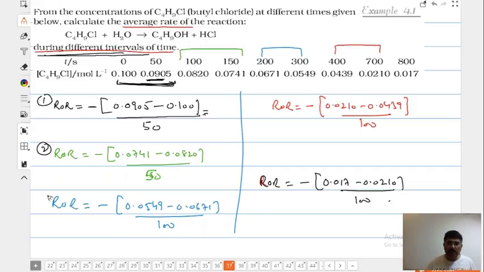1, 2, 3, 4, 5. I made a mistake, beta. Sorry. In this, it should have been 300. How much should it have been? 300. 700 minus 400. Yes. Okay, give me the value first.